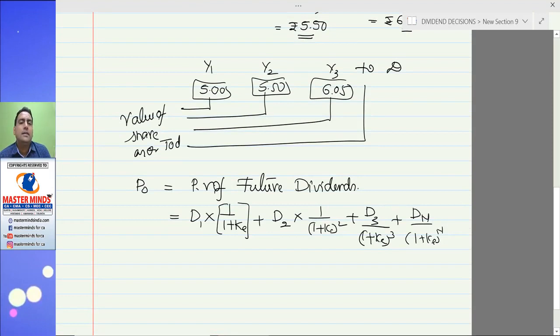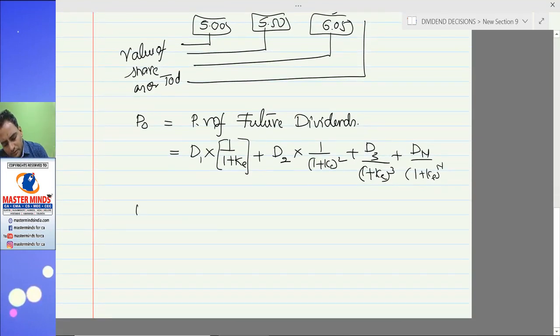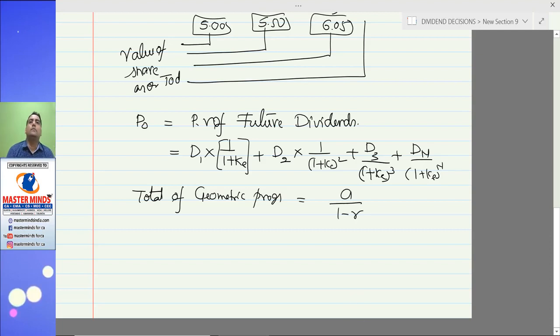We can precisely say it's a geometric progression since they are multiplying at a constant rate. The total of a geometric progression is equal to what? A divided by 1 minus R.